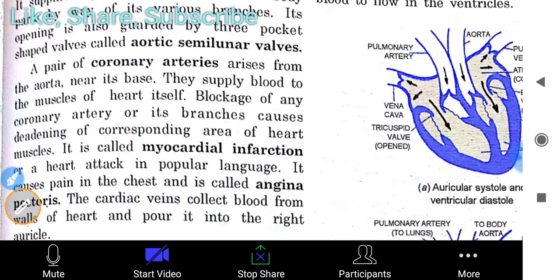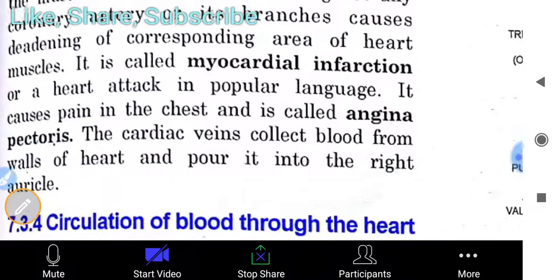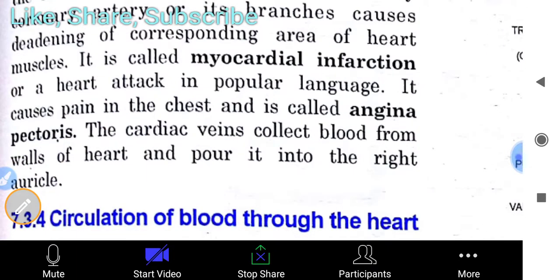It is due to, now it is a very famous term, the deposition of cholesterol in the heart. Then it causes pain in the chest, called angina, or angina pectoris. The cardiac veins collect blood from the walls of the heart and pour it into the right auricle.